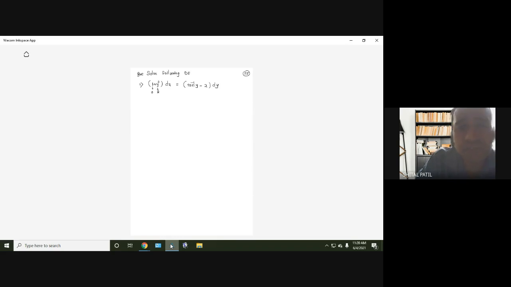Then exact differential equation. So we have to check the exactness. Since it is the first example, let me check that also. So M equal to 1 plus y square. And N, after taking dy to the right side, the sign will change. Understood what I am saying? If you take dy to the other side, the tan inverse y minus x will become x minus tan inverse y. Therefore, I have changed the sign. Now find del M by del y. Del M by del y equal to 2y, whereas del N by del x is minus 1 upon 1 plus y square. There is no relation between 2y and 1 upon 1 plus y square.